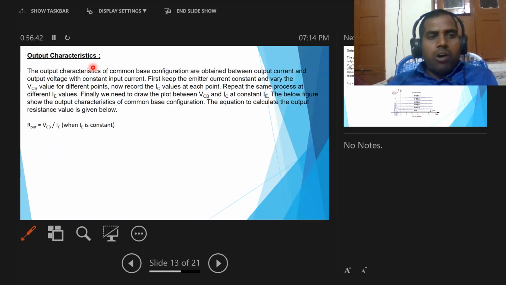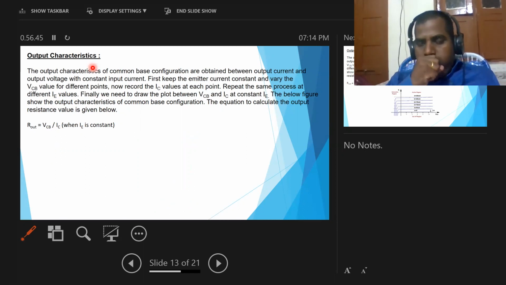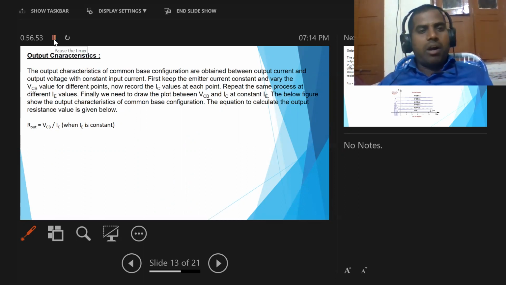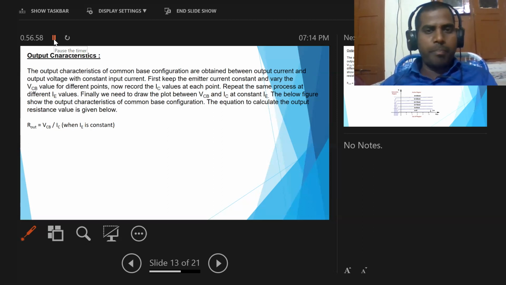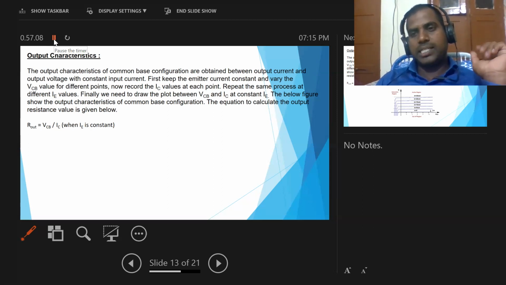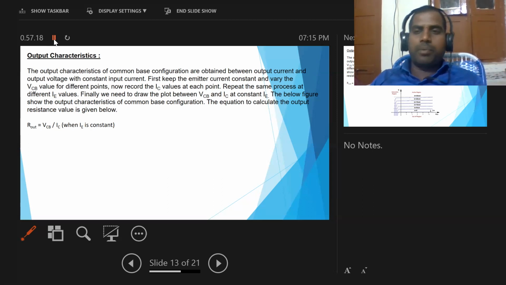Next one, output characteristics. The output characteristics of common base configuration are obtained between output current and output voltage with constant input current. For input characteristics, the output voltage is constant, and by changing input voltage, we take the input current. Then we can draw a graph in between input voltage and input current, and that graph gives the input characteristics.